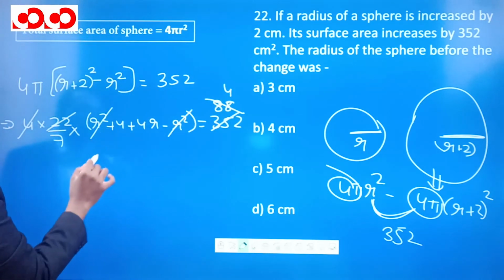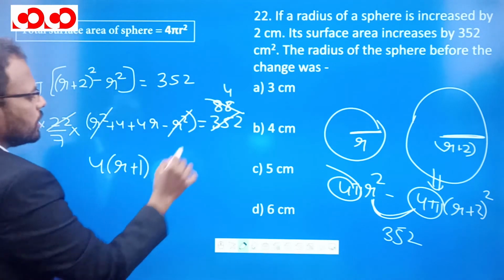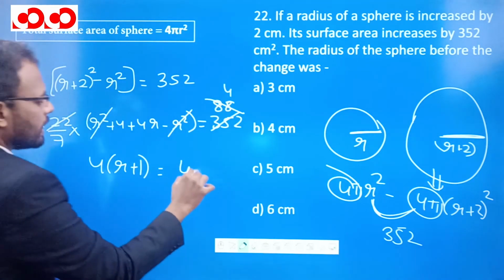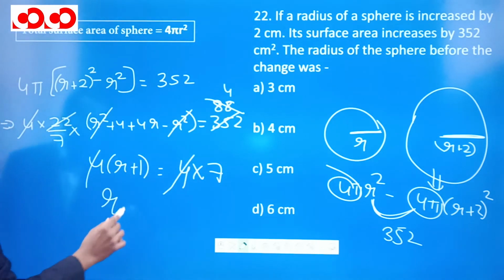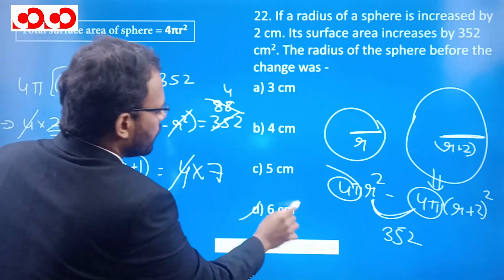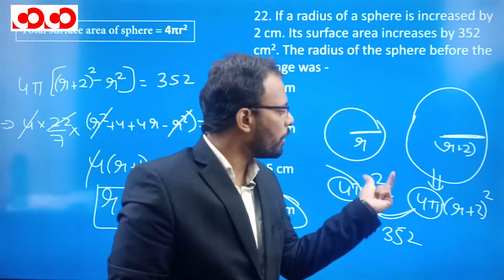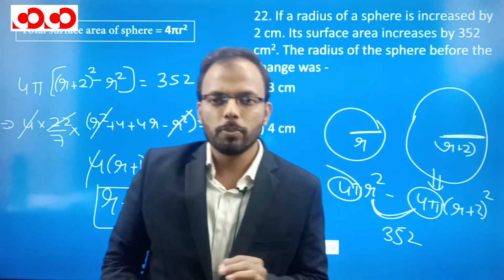Now 4r plus 4, if I take out common, we'll get 4 times (r plus 1), and this is equal to 4, and this 7 will go that side multiplied by 7. 4 and 4 cancel, so r plus 1 is 7, so r will be equal to 6 centimeter. R will be equal to 6 centimeter, and 6 is the correct answer. I hope it is clear. Let's move to the next question.